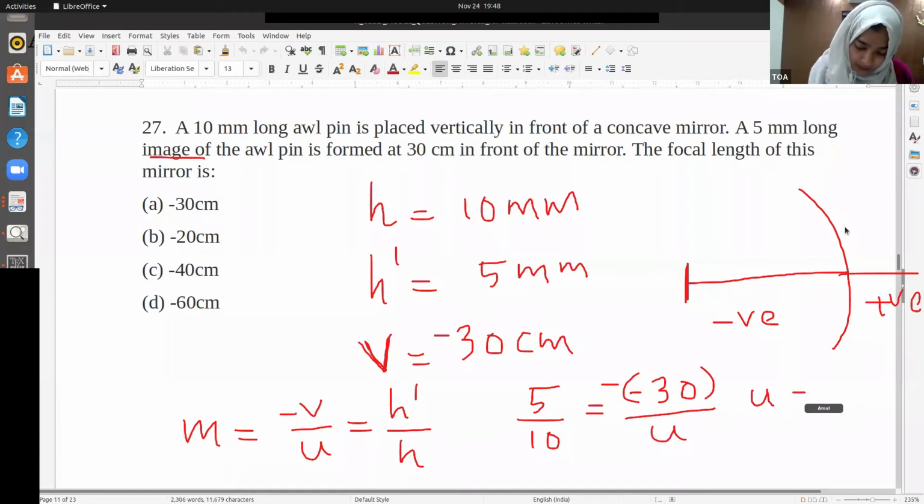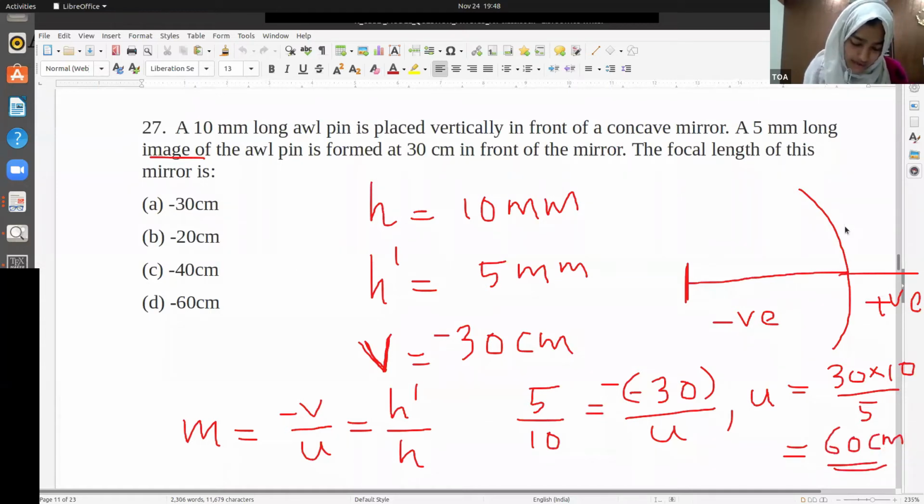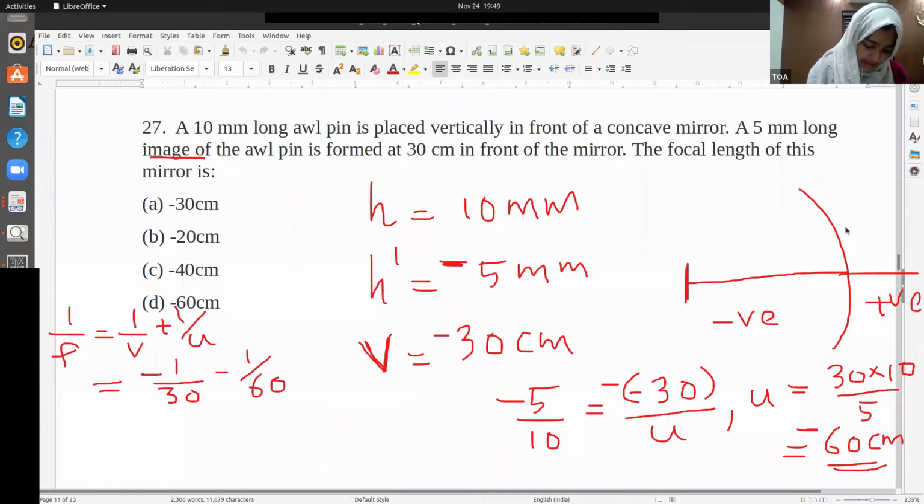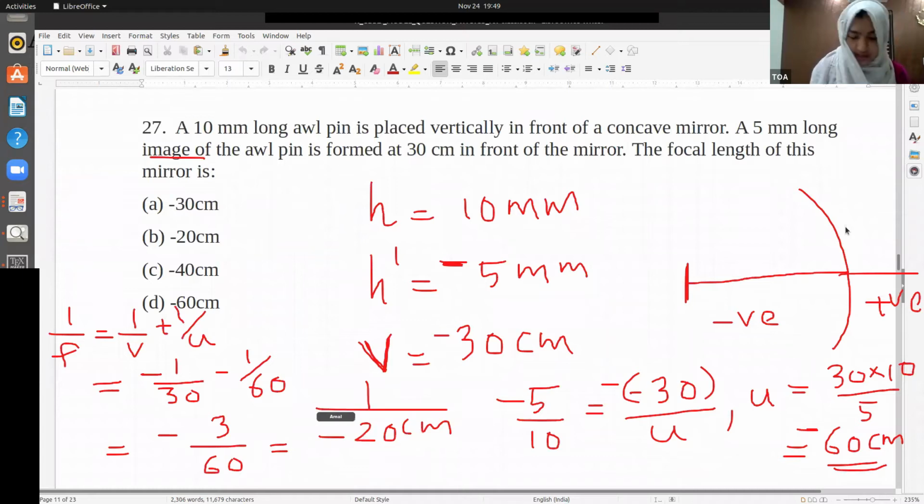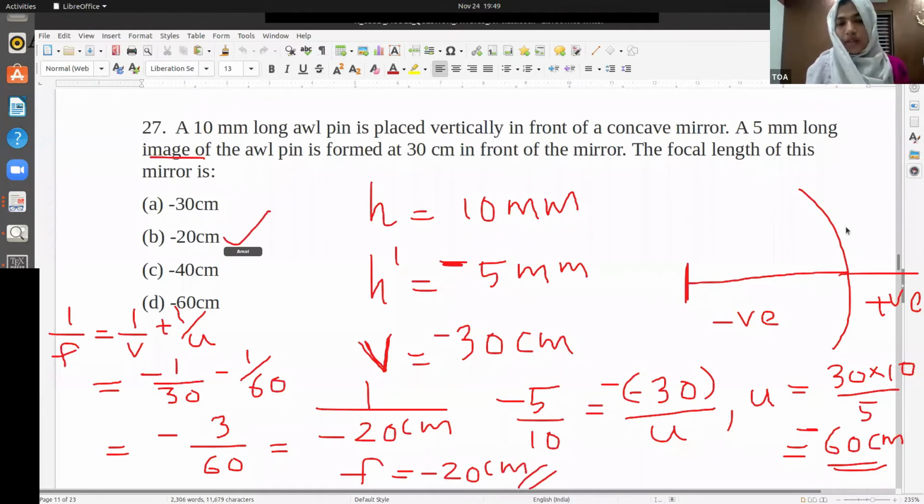So what will be U? U will be nothing but 30 into 10 by 5. How much is that? 300 by 5. So U is 60 centimeter. Now, what do you get when you add these in the mirror formula? Minus 3 by 60, that is minus 1 by 20 centimeter. Or F is nothing but minus 20 centimeter. This is the focal length. So your answer is B. Okay, hope you understood this.